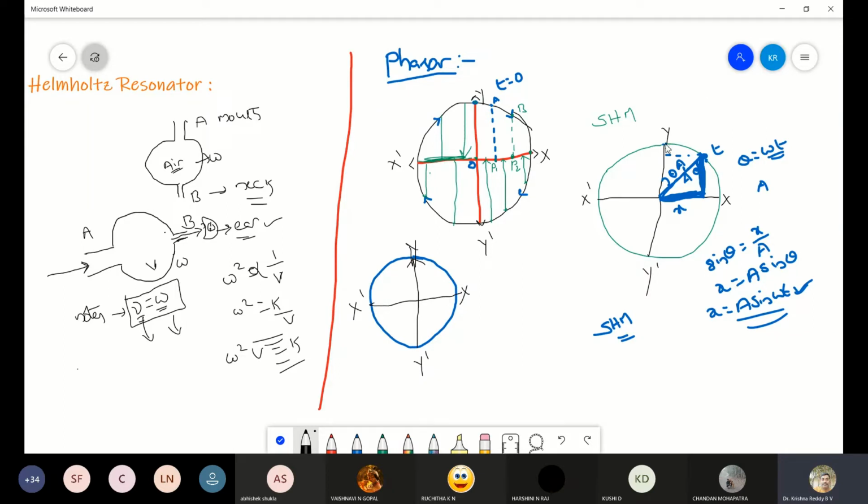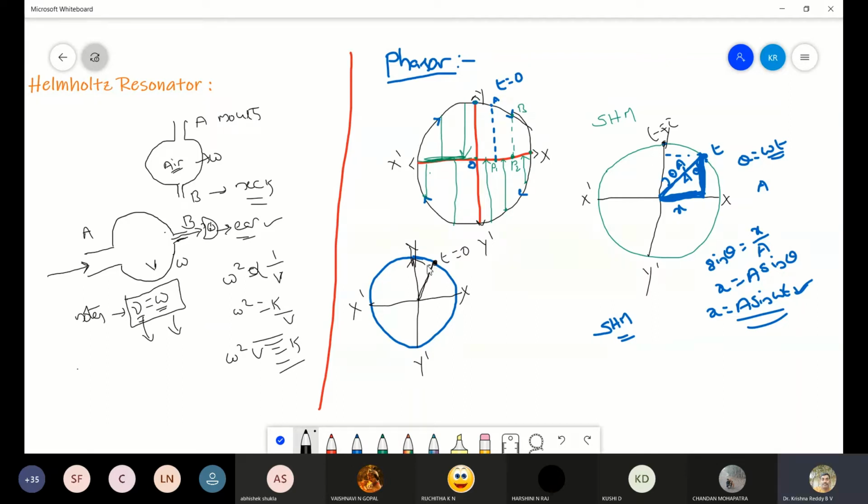So far we have considered the particle at y when t equals 0. For example, if the particle is at this point when t equals 0, here is a vector joining the position of the particle from the center of the circle.